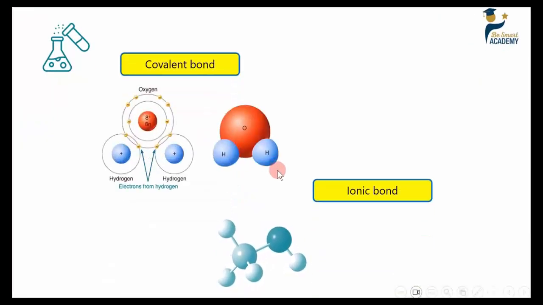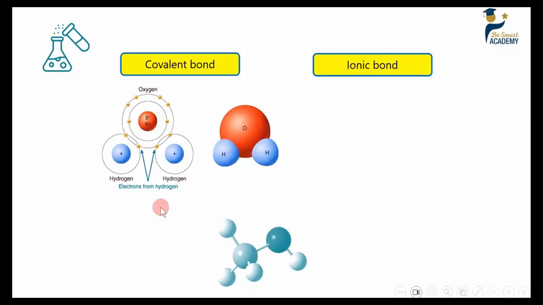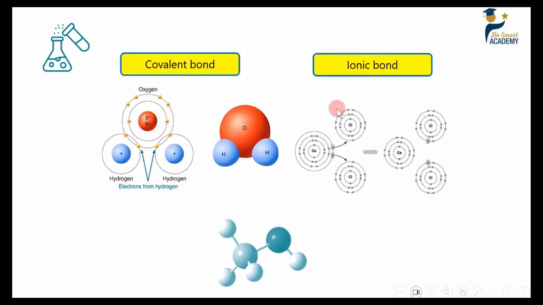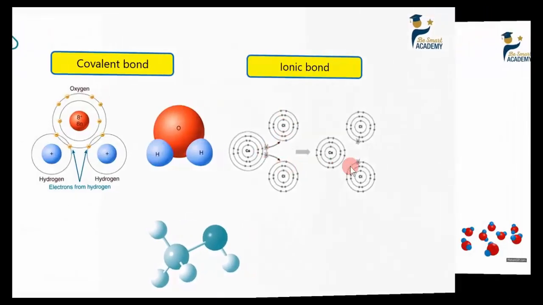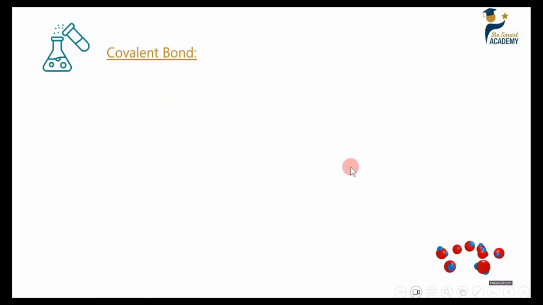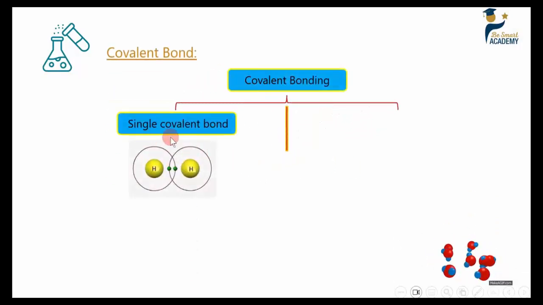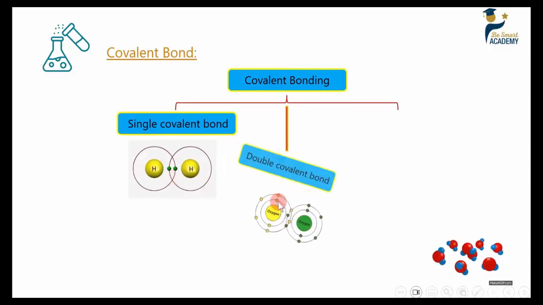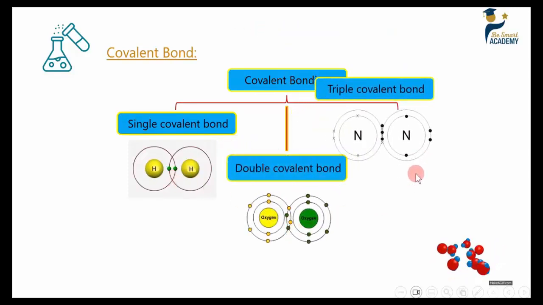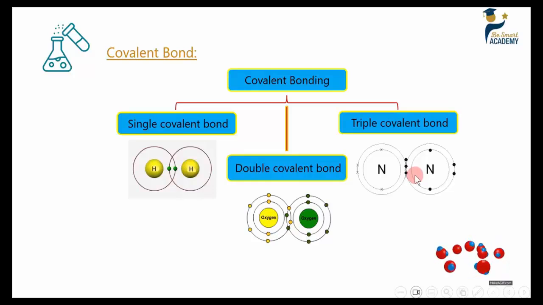As we said, in the covalent bond there is sharing of electrons between the atoms, while in the ionic bond there is complete transfer of electrons; they transfer entirely. The covalent bond may be a single covalent bond, double covalent bond or triple covalent bond. So there are three types of covalent bond: the single, the double and the triple.